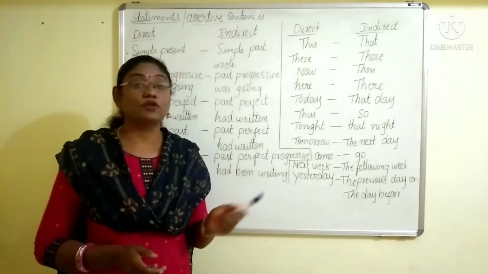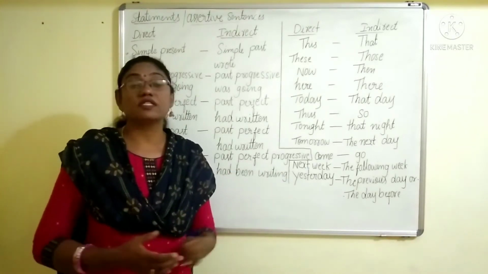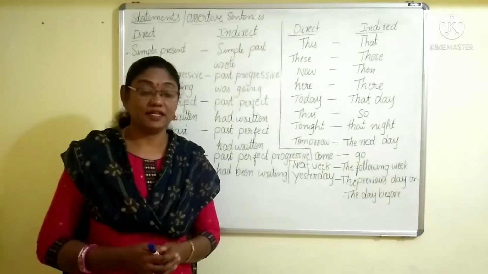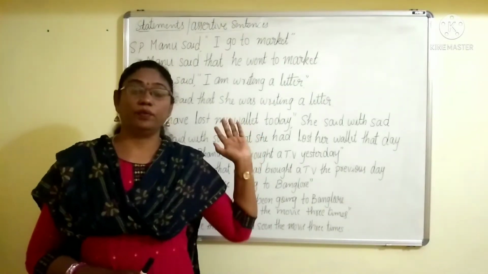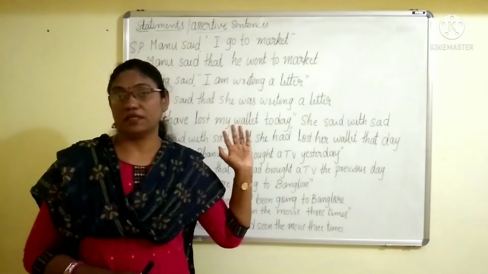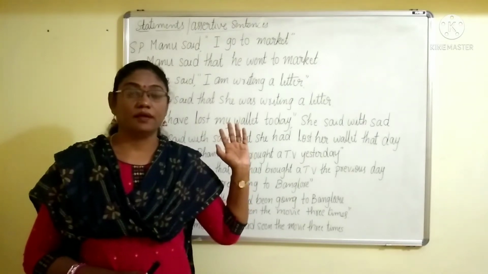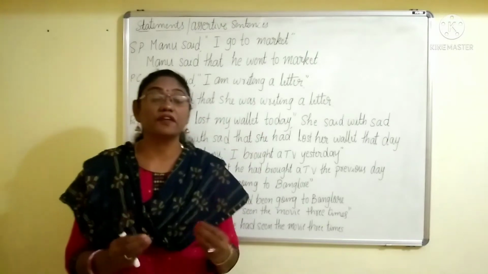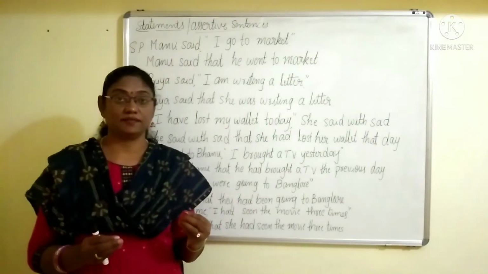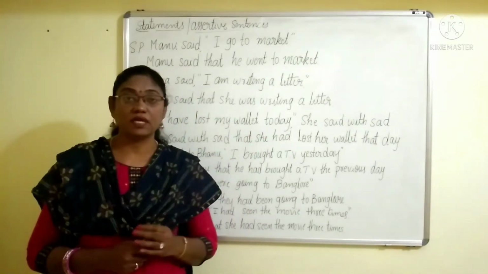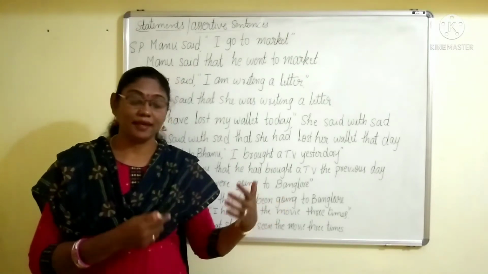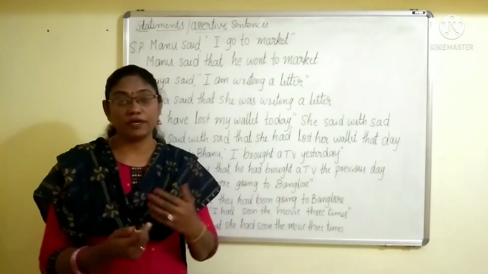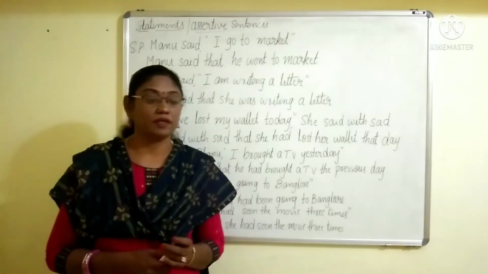Now, let's move on to statements and do some exercises regarding this. Here we have some sentences, and I have taken different types of tenses, and as per the rules, let's see how to change the direct speech into indirect speech, one by one.